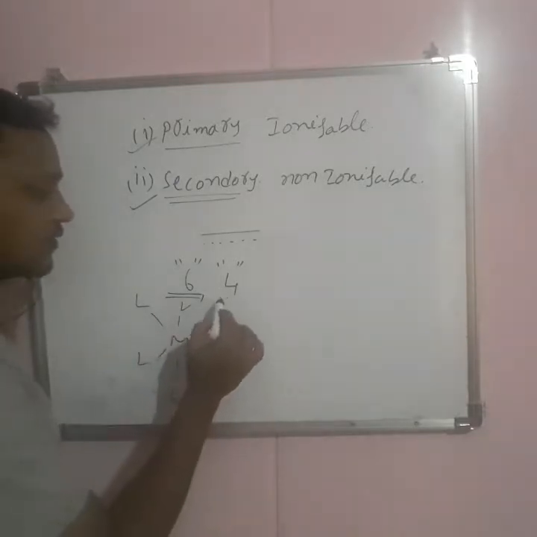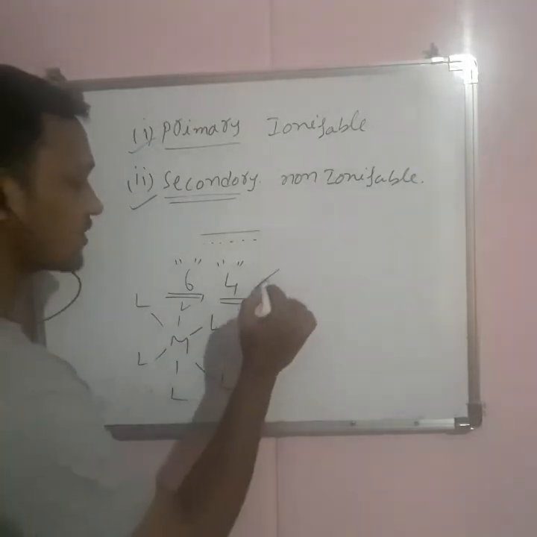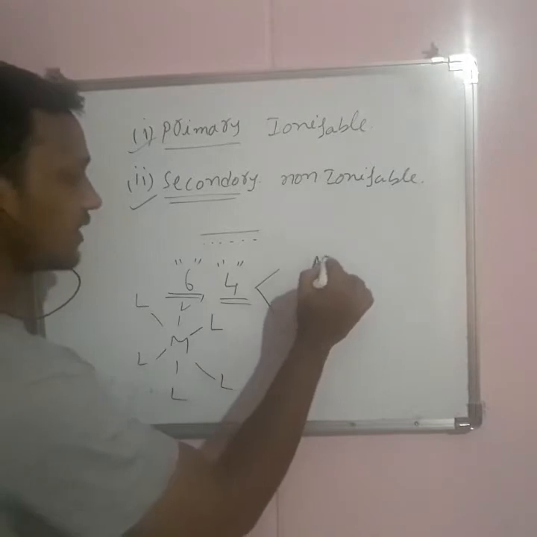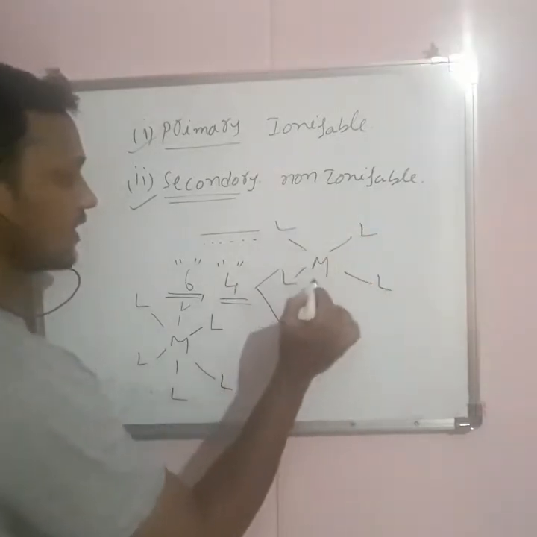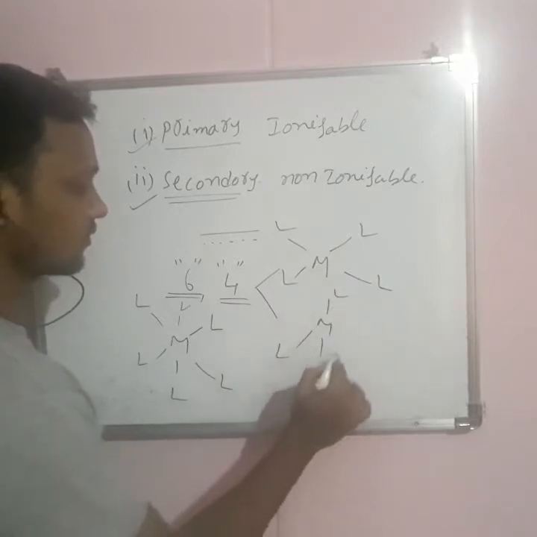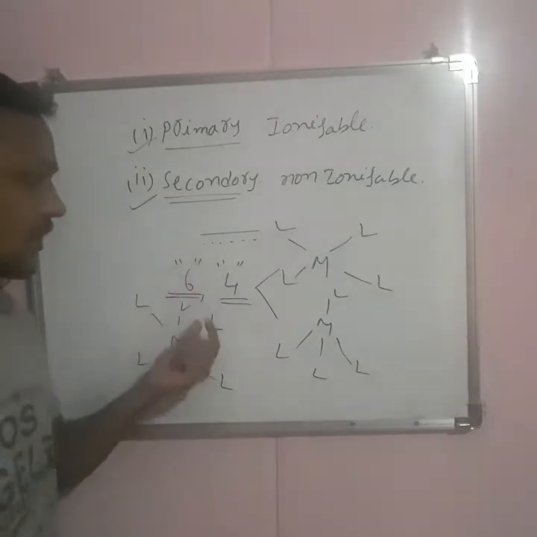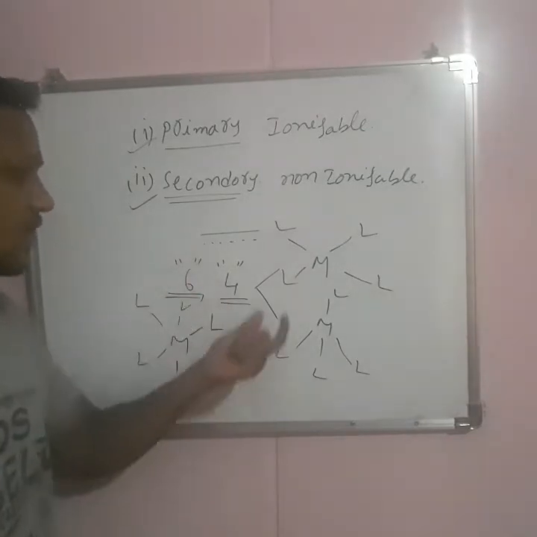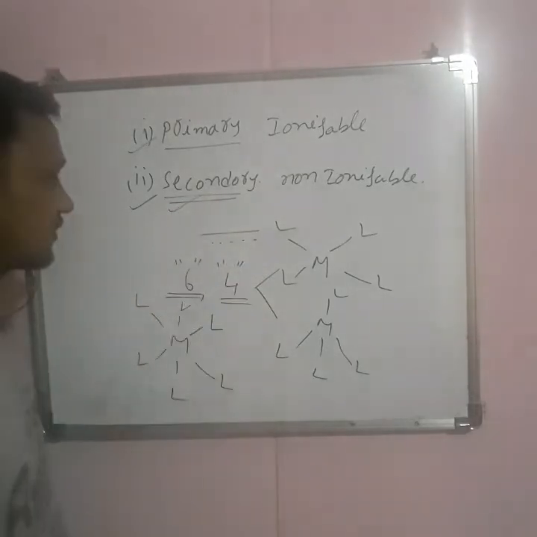If the secondary valency is 4, it has two types of geometries. One is square planar complex, and another one is tetrahedral geometry, like this. So according to the secondary valency, the shape or geometry of the molecule can be decided. That's why the secondary valency is called directional in nature.